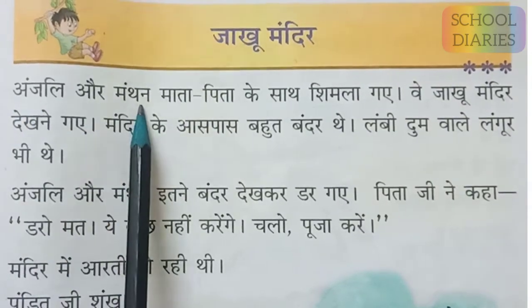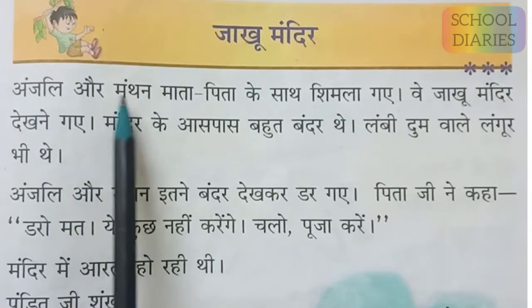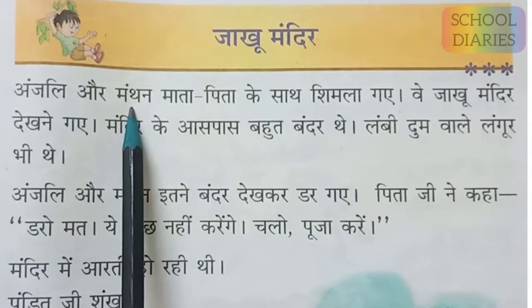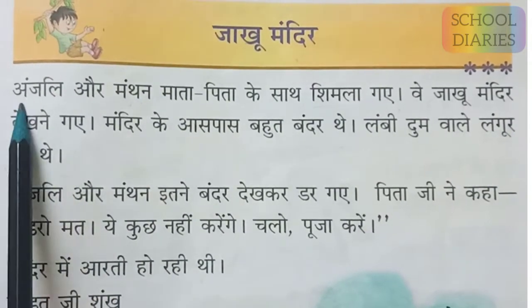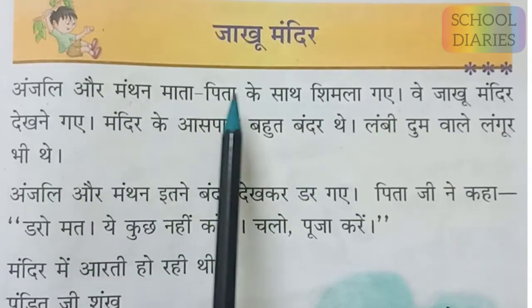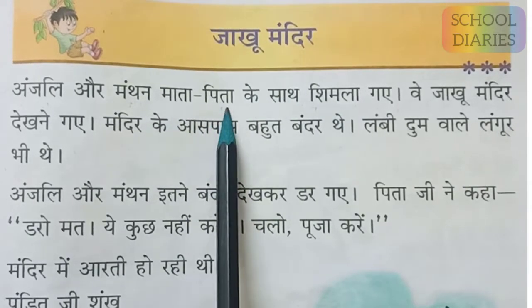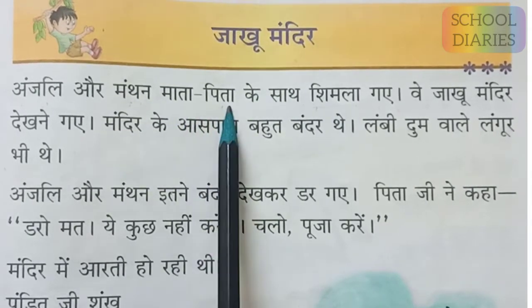अंजलि और मंथन माता पिता के साथ शिमला गए. अंजलि और मंथन, so अंजलि और मंथन, they are siblings. Okay, अंजलि is a girl and मंथन is a boy. Okay, so they both visited Shimla with their parents. माता पिता, their mother and father. They went to Shimla with their mother and father.